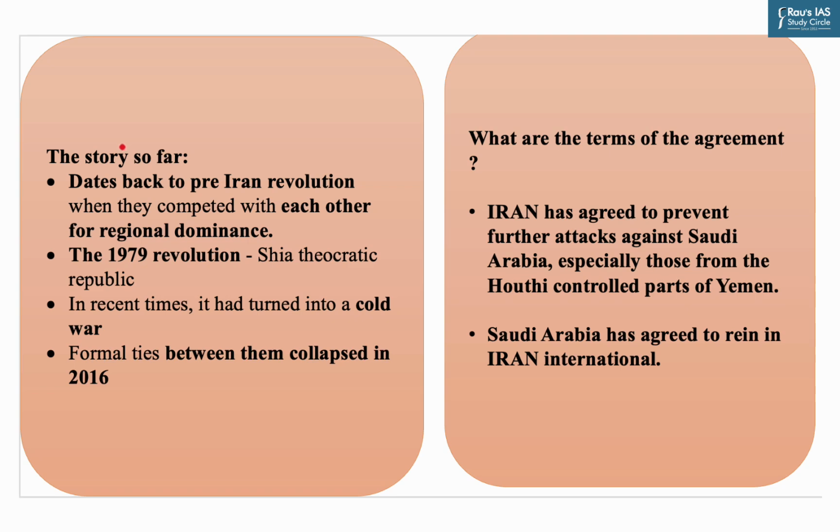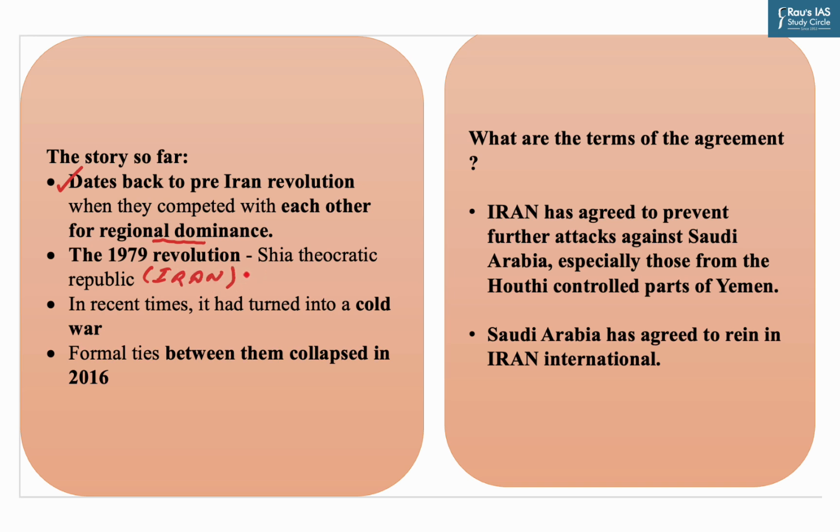Now let us first look into the background of the tension between Iran and Saudi Arabia. The rivalry between these two regional powers dates back to the pre-Iran revolution era, when these two powers competed with each other for regional dominance. However, the 1979 revolution of Iran became a turning point.